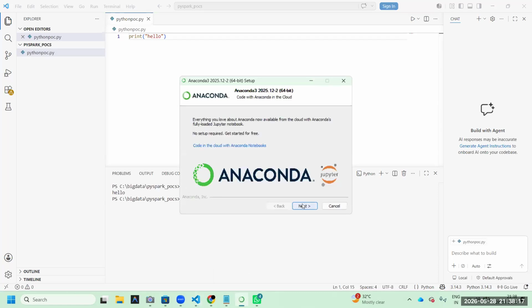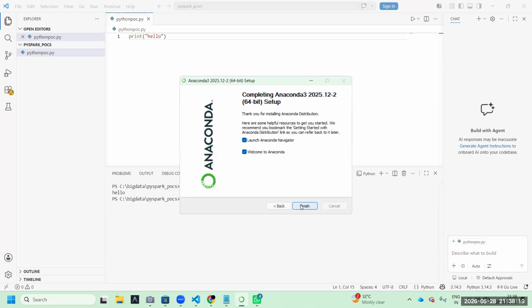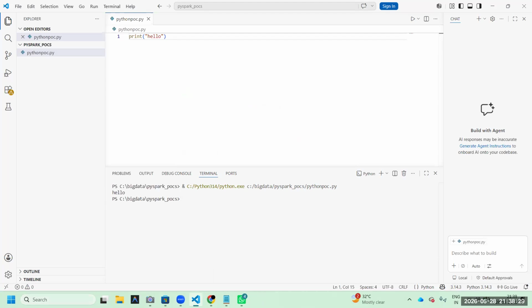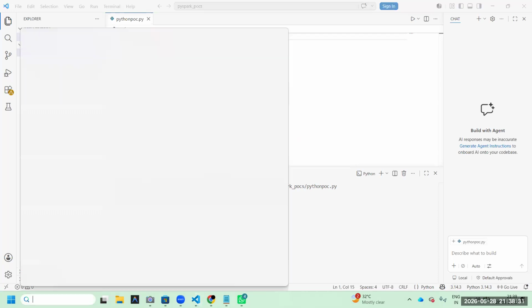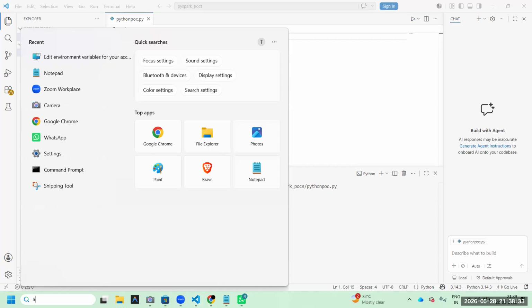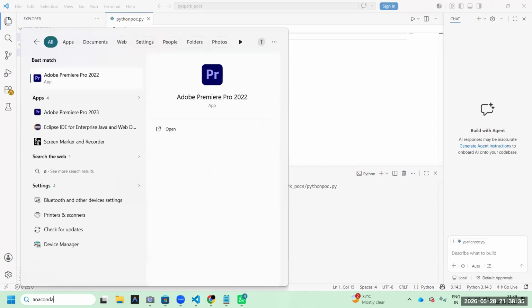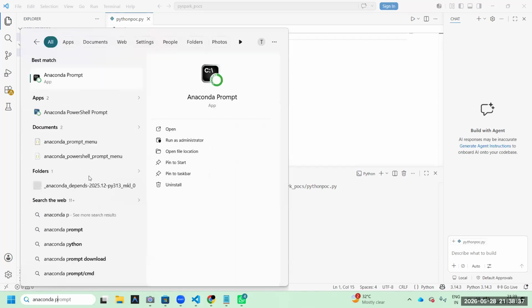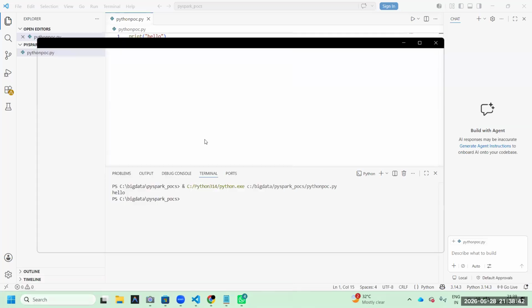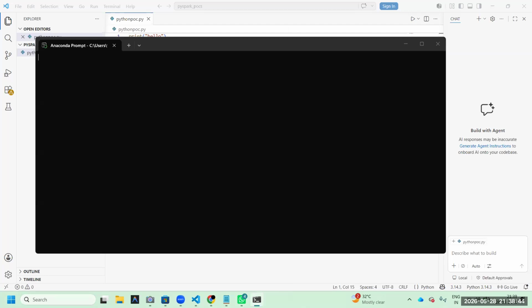Almost completed Anaconda. That's good news. Okay, uncheck everything, and finish. That's it. After installing this, my recommendation: go to the start button, open Anaconda Prompt. Please note my recommendation.